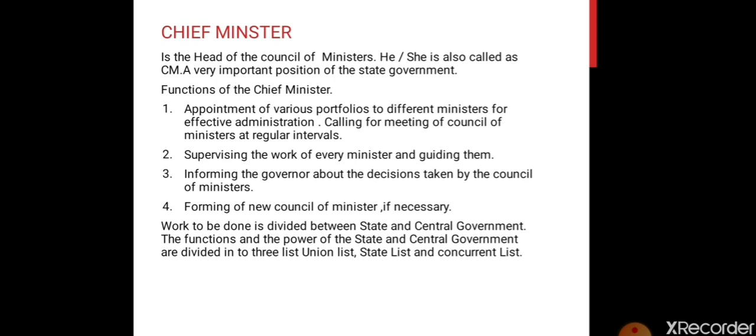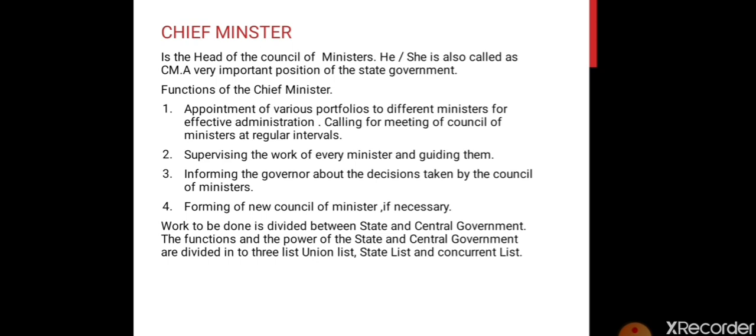Forming of a new Council of Ministers if necessary. Many times it happens that during the tenure of five years, they are required to reshuffle or to make a new council of ministers. New ministers need to be appointed.